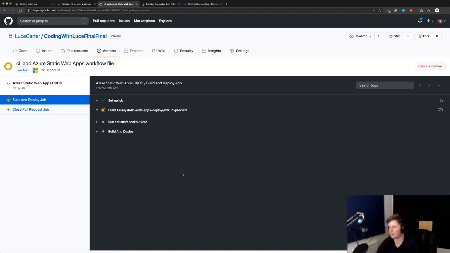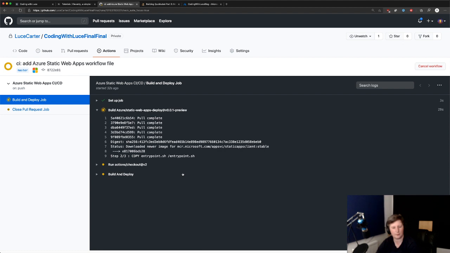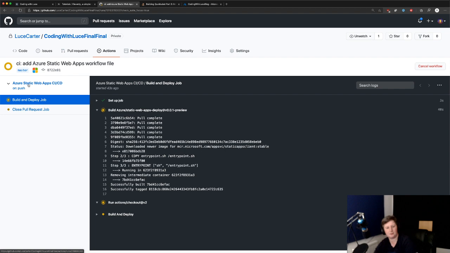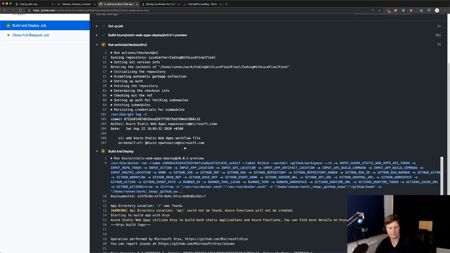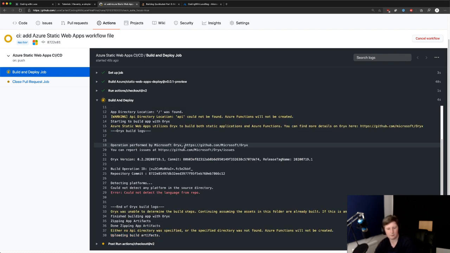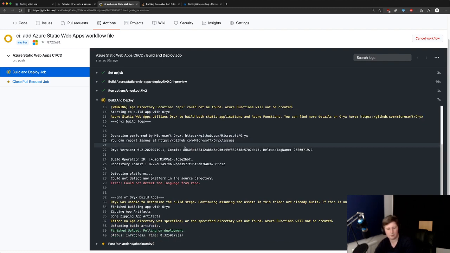It's going to work through that, and hopefully afterwards we'll have a live website. I like this as well, that you can see here that it's doing a build. It's already automatically set to do it on push. So it's just doing these different steps. Let's see what happens next.